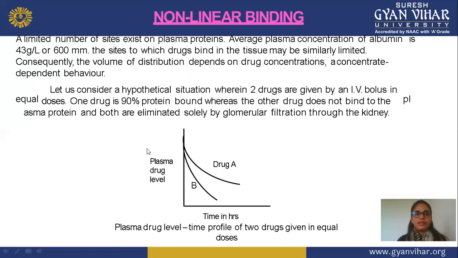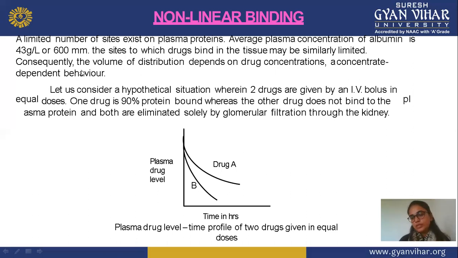Next is non-linear binding. In this, the binding of a drug takes place, but in a non-linear pattern. A limited number of drug binding sites exist on the plasma protein. The average plasma concentration of albumin is 43 grams per liter, and the sites to which drug binds in the tissue may be similarly limited. Non-linearity is mainly shown in this condition if fewer binding sites are available.